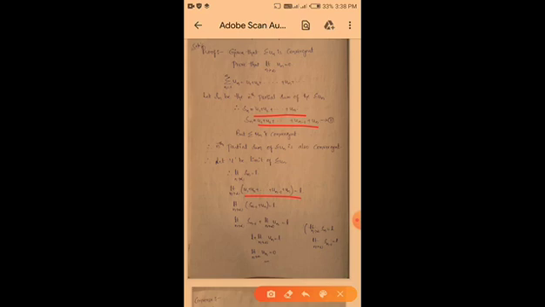Okay, u1 plus u2 plus up to un minus 1 plus un is equal to L. So limit n tends to infinity, this value is Sn minus 1 plus un, and that is equal to L. So limit n tends to infinity Sn minus 1 plus limit n tends to infinity un is equal to L. This value is L, so L gets cancelled, and we get limit n tends to infinity un is equal to 0.